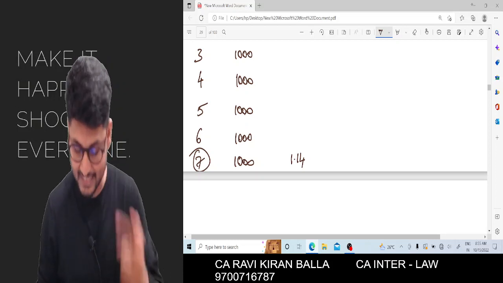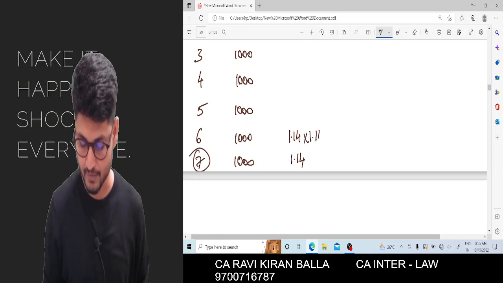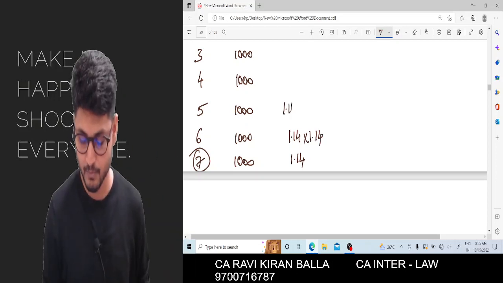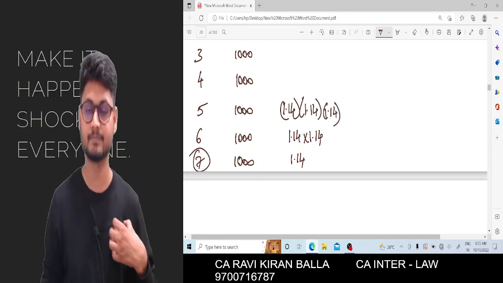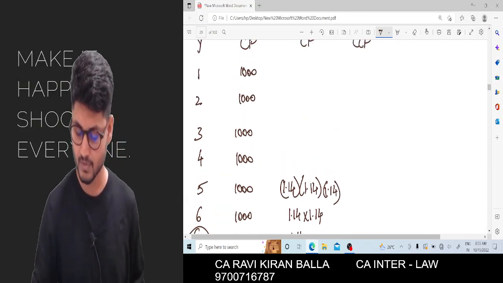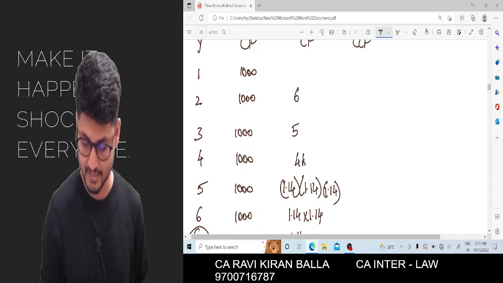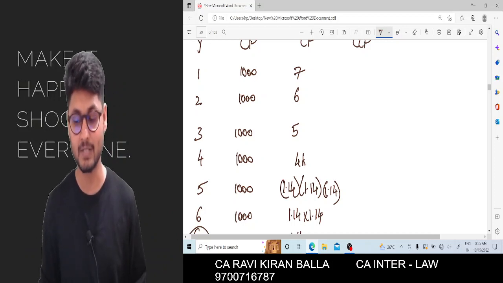For the 6th year, it will be 1.14 into 1.14. For the 5th year, it is 1.14 into 1.14 into 1.14. Write the same for all the years. 7 times I need to multiply.